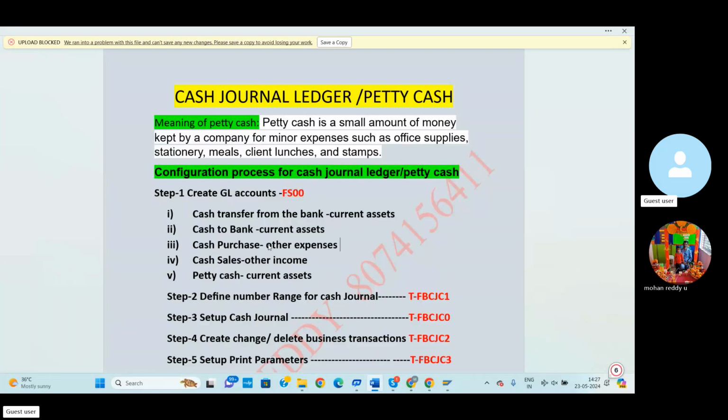Other expenses or indirect expenditure also we can treat. Indirect expenses also we can treat. Here also other income, or else indirect income.